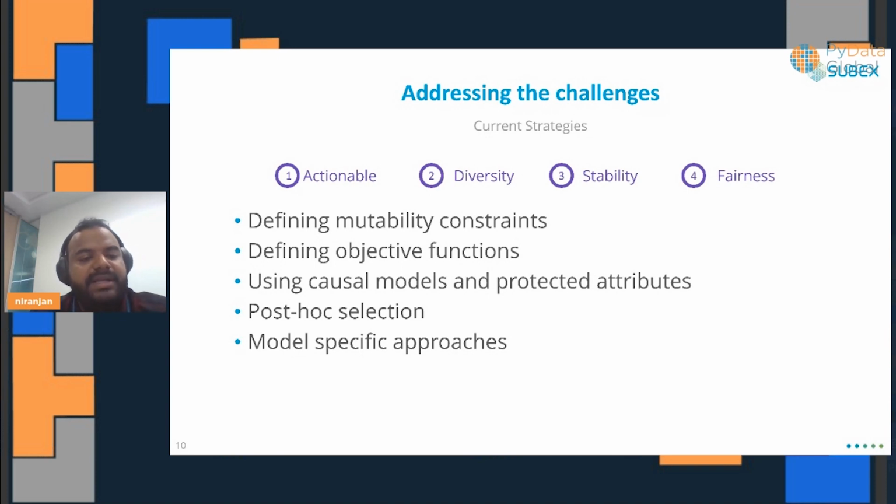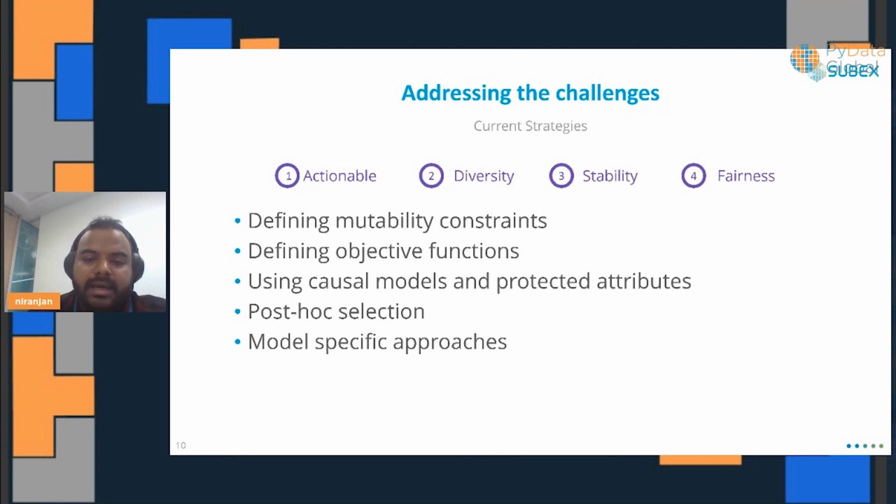We can also define some objective functions for diversity. Say our method generates multiple counterfactuals. Maybe we can guide that search process while maintaining some diversity within the data. So that's how we can define objective functions within that. And also you can use causal models and protected attributes. That's specifically for actionability as well as fairness.